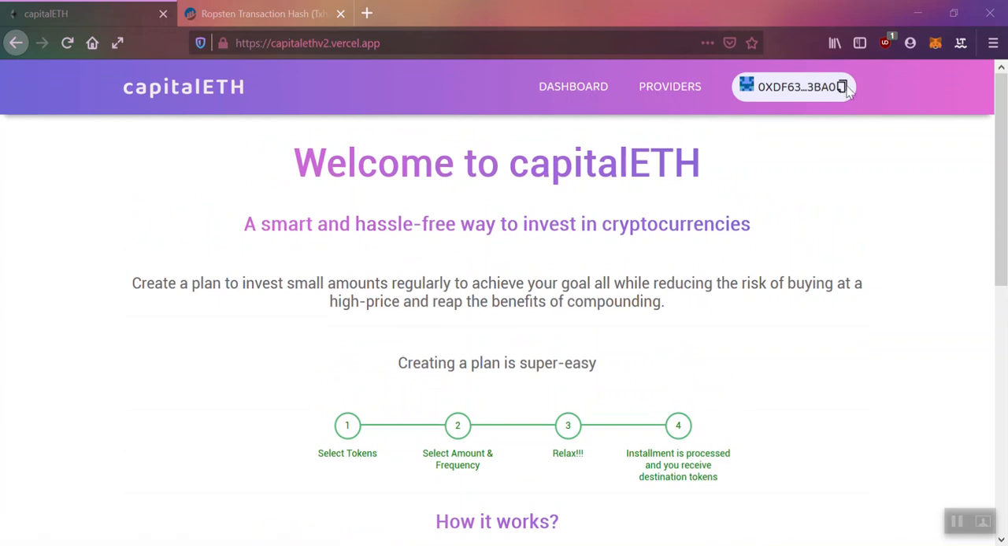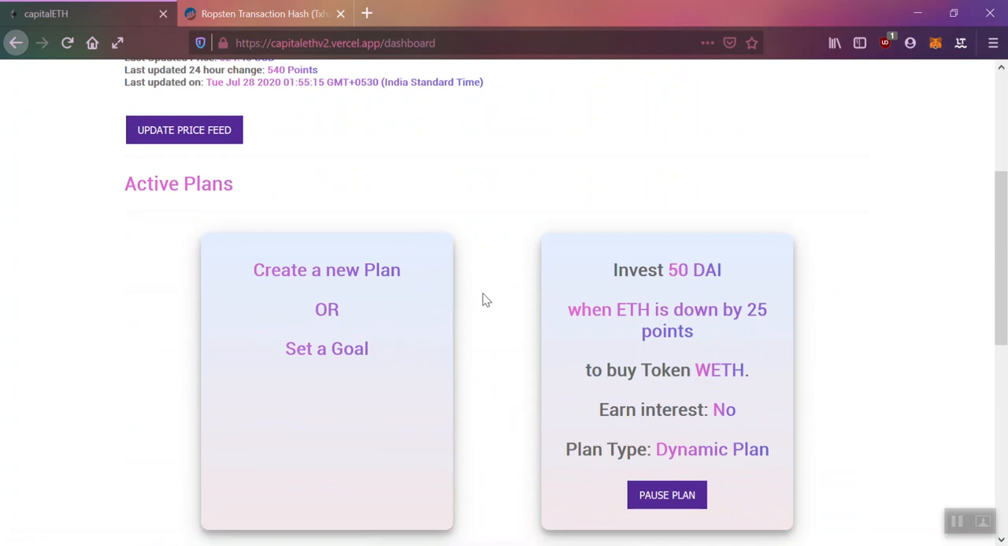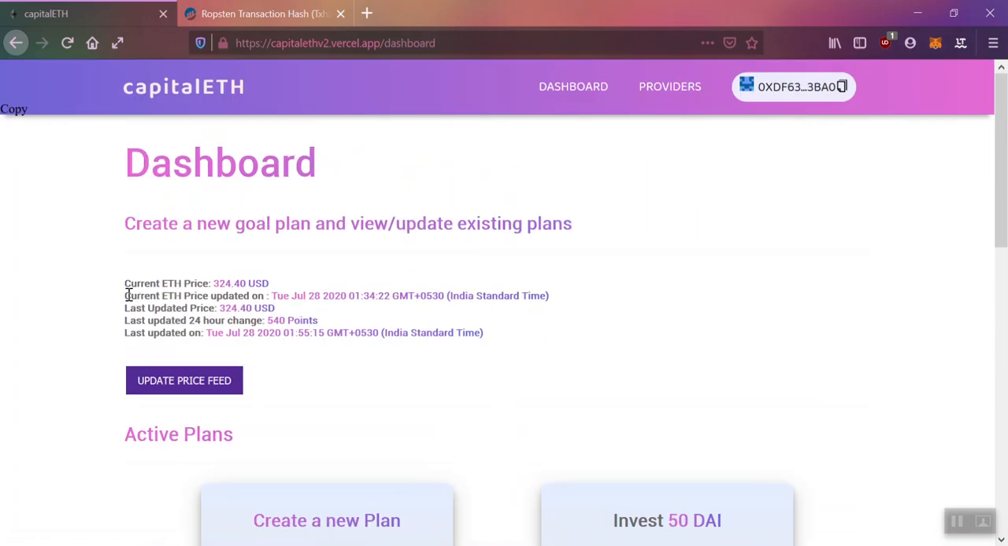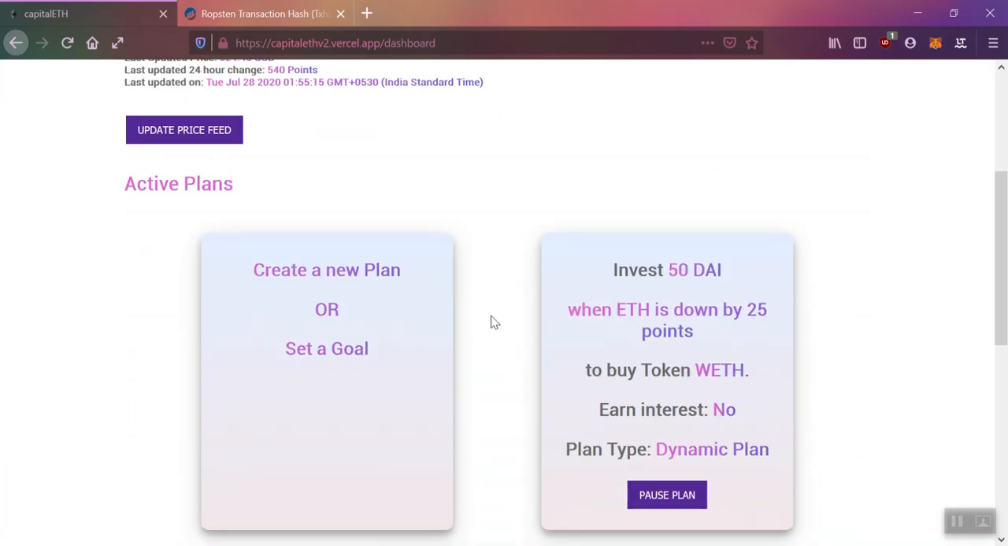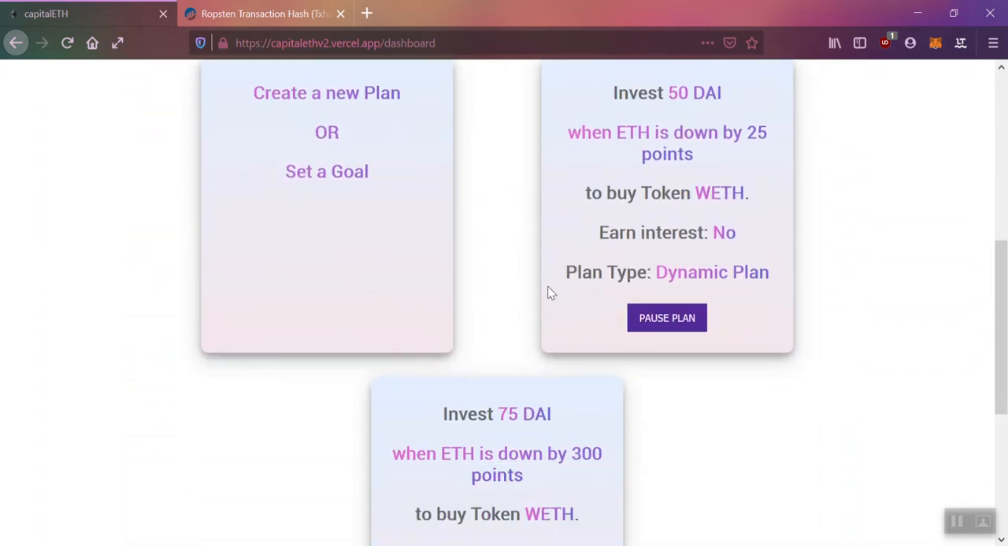So I've logged in using my wallet here. I'll just switch over to the dashboard. So this is my dashboard view. In this dashboard, we can see the Ether price data, and I can see my active plans, and I can create a new plan as well.